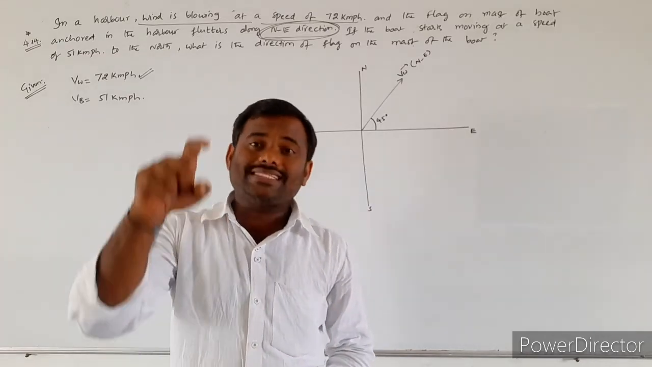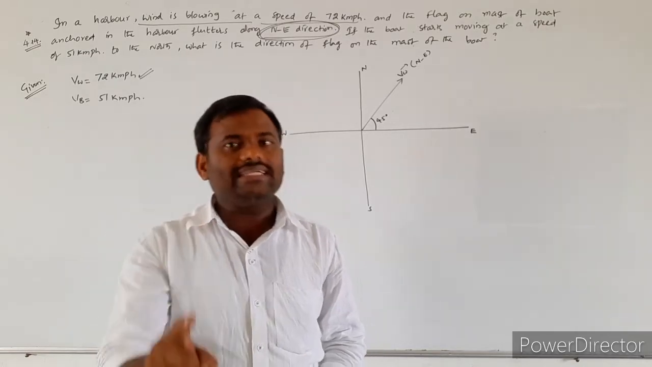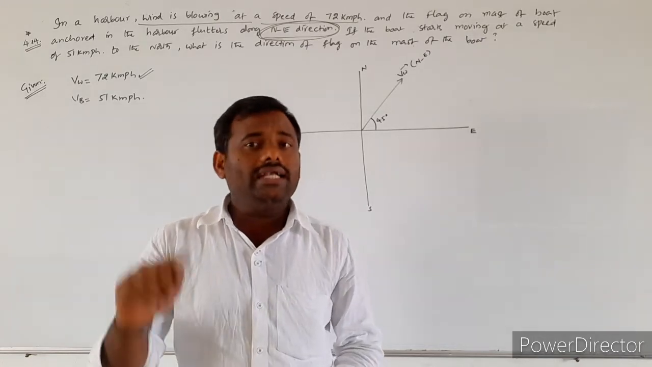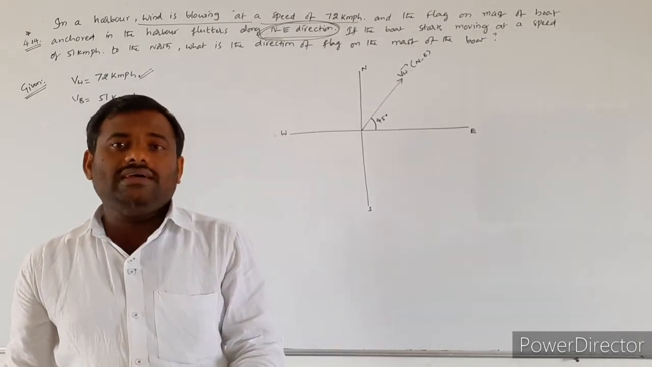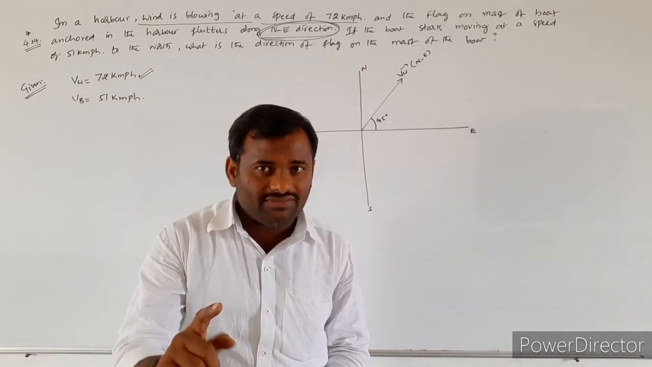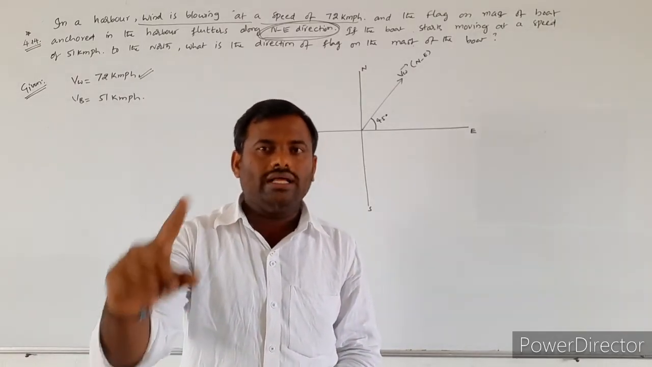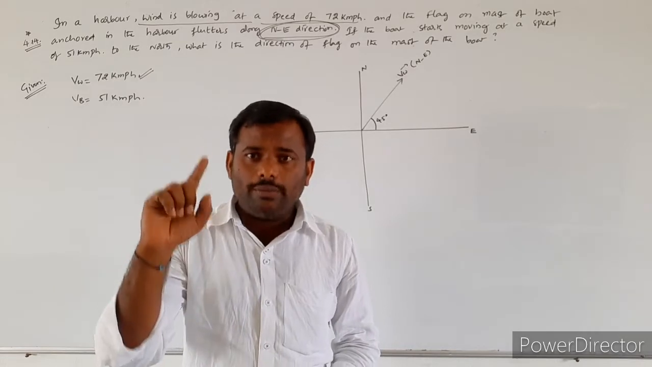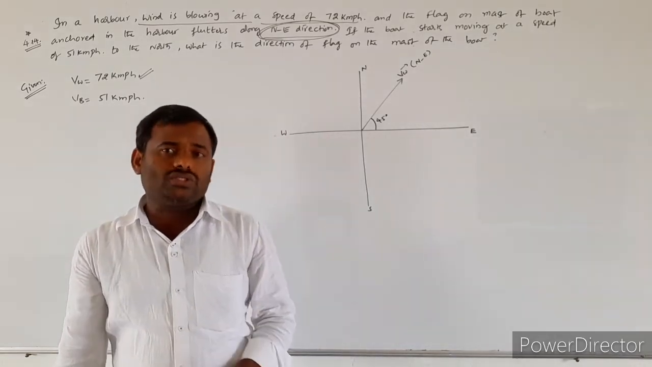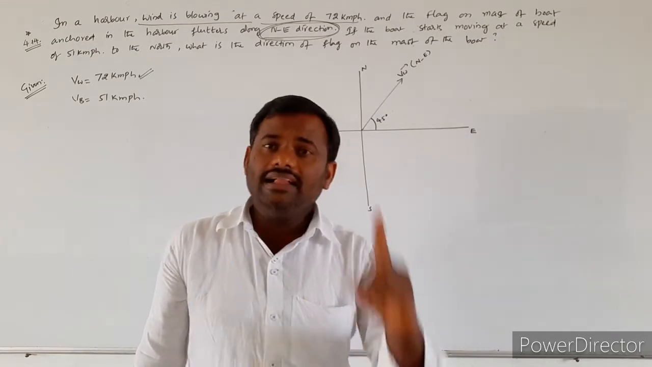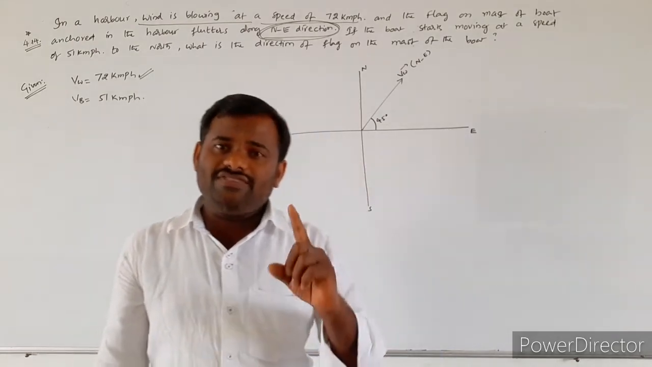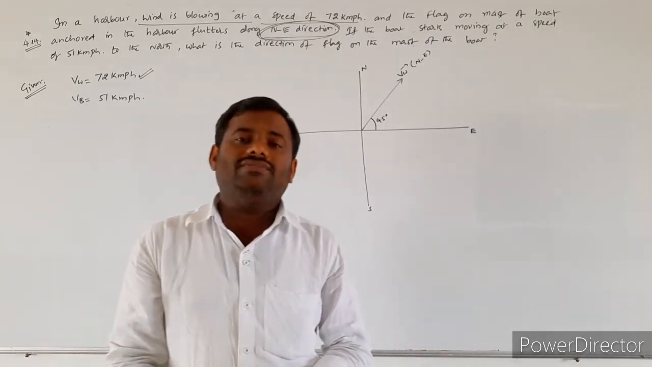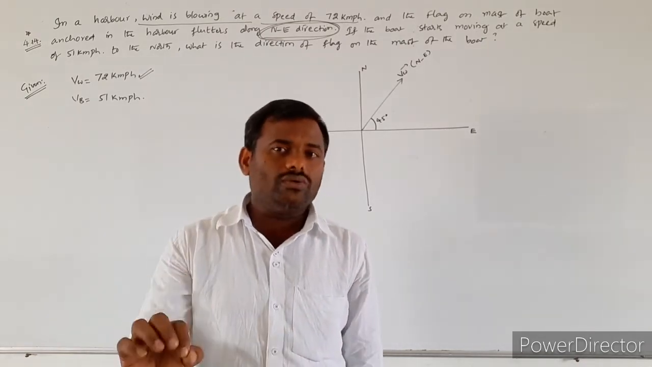the flag must flutter in the direction of relative velocity of the wind with respect to the boat. Again repeating, whenever you consider the motion of the boat also, the flag will finally flutter in the direction of relative velocity of the wind with respect to the boat.